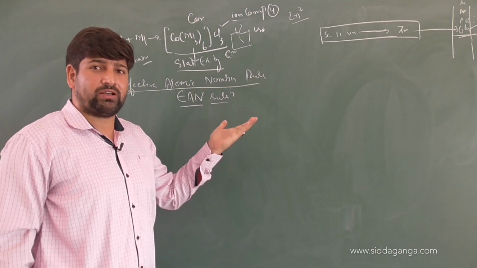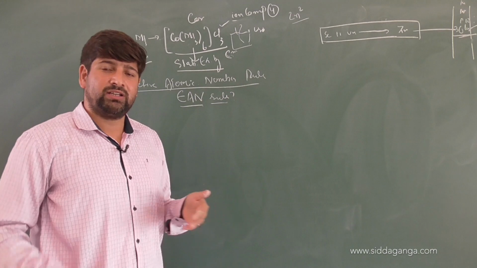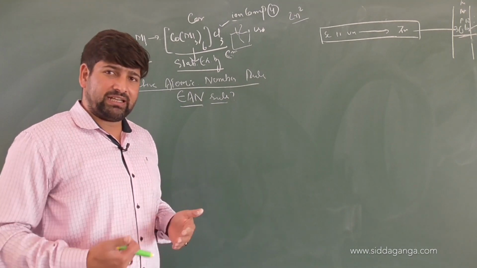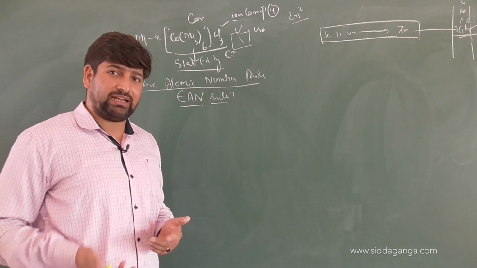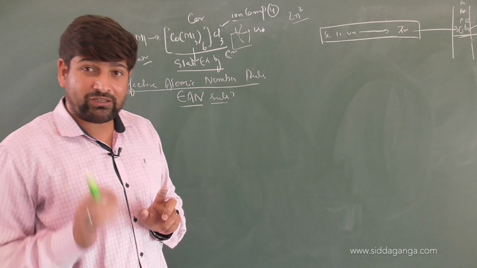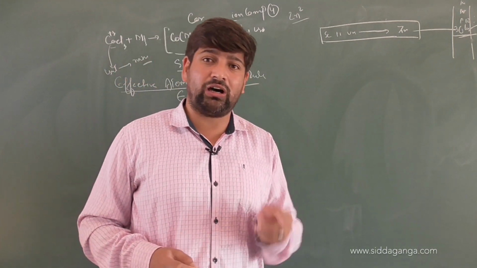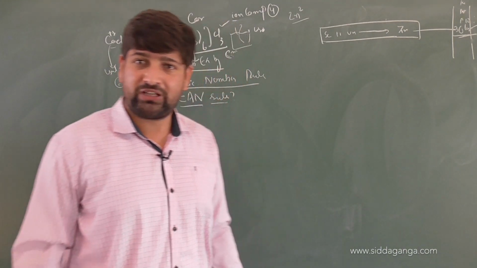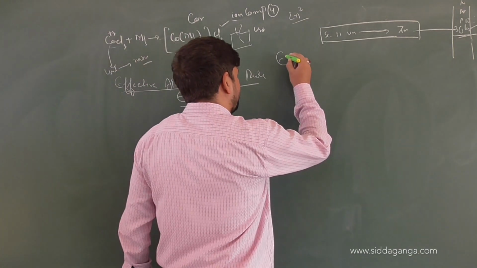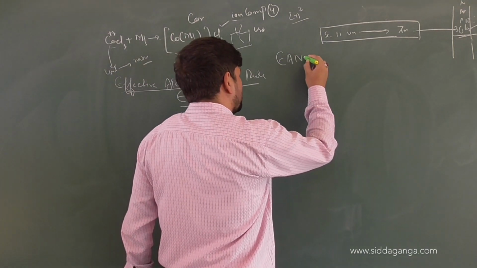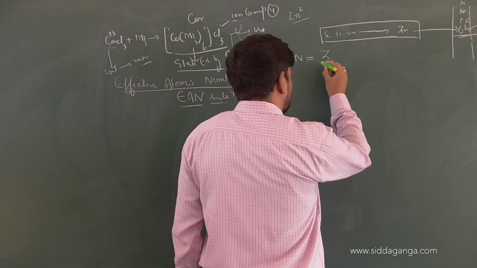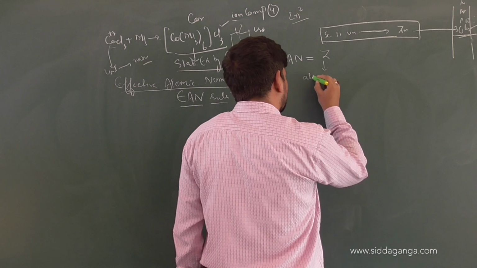Usually the effective atomic number is calculated for the central metal atom, because it is the central metal atom that loses or gains electrons. If it is gaining electrons, what is the total number of electrons that has come? That is called the effective atomic number. Effective atomic number means the atomic number of the element plus or minus the number of electrons gained by it. Clear? So the effective atomic number of any element equals Z, where Z is its atomic number.